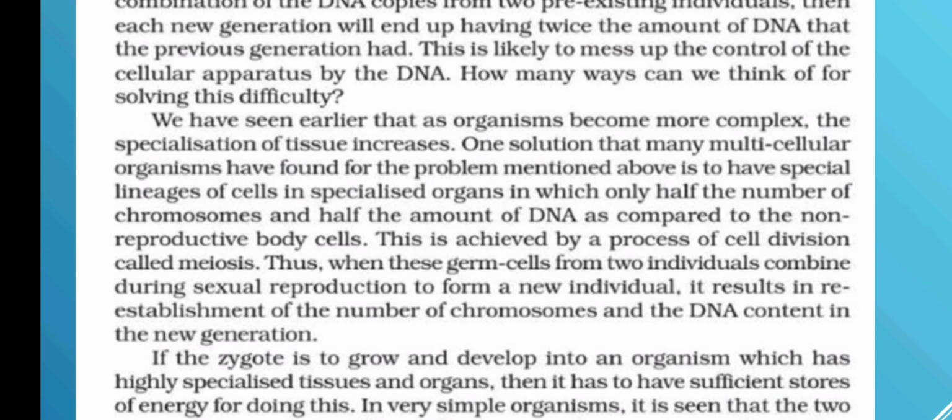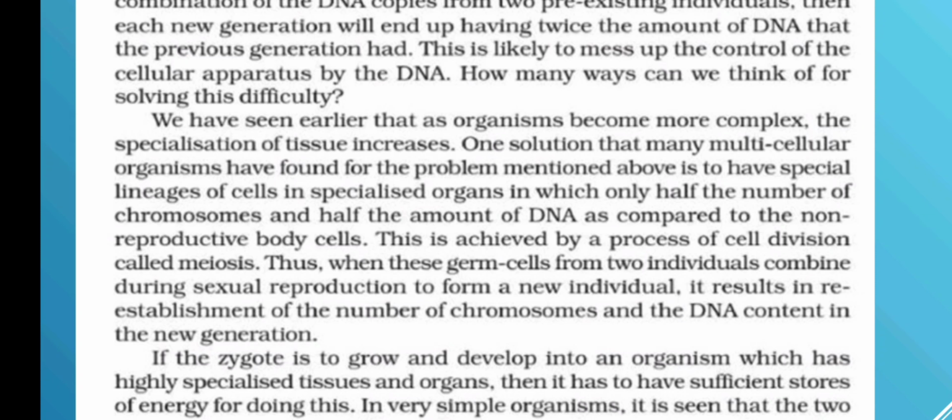So one solution that many multicellular organisms have found for the problem mentioned above is to have special lineages of cells in specialized organs in which only half the number of chromosomes and half the amount of DNA as compared to the non-reproductive body cells. So the special cells which are present, it could be the cardiac cells, the skeletal muscles or the tissues, there are different kinds of specialized organs. There only half the number of chromosomes and half the amount of DNA as compared to the non-reproductive body cells will be taken.